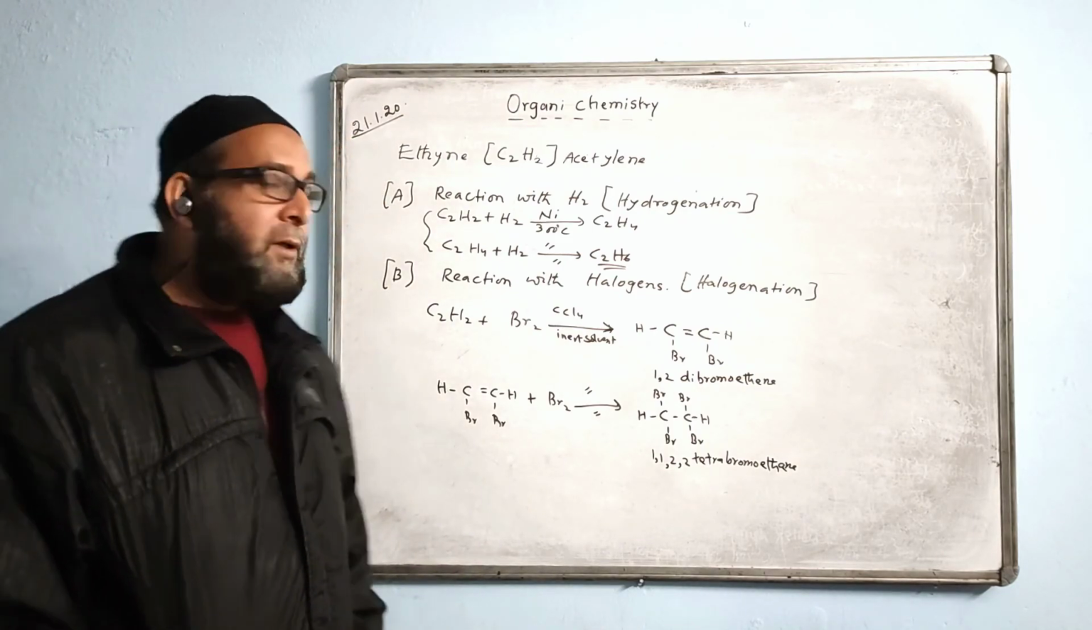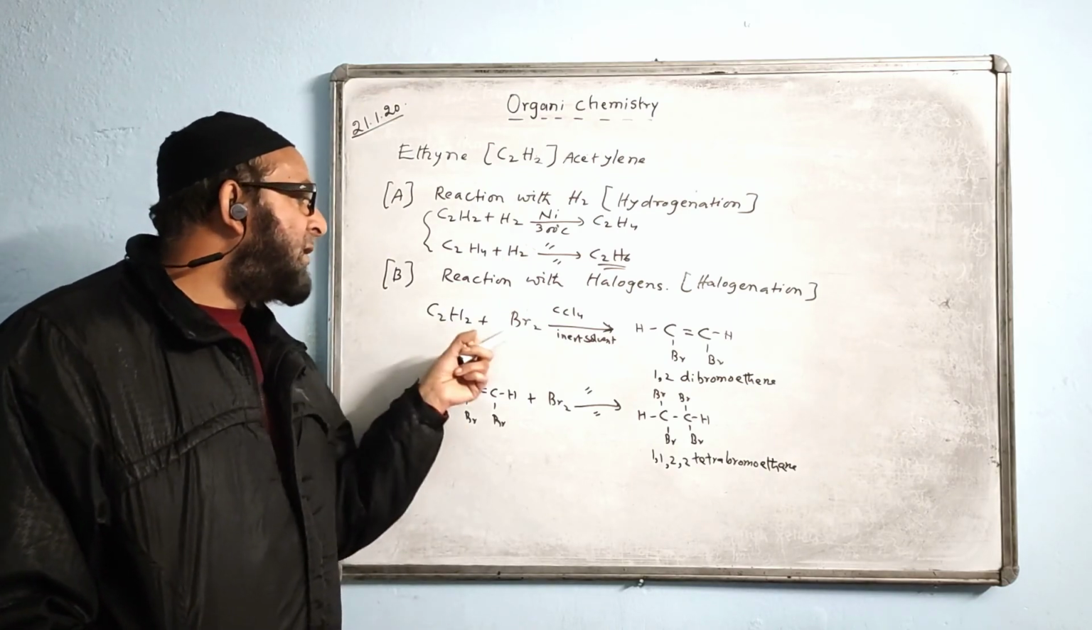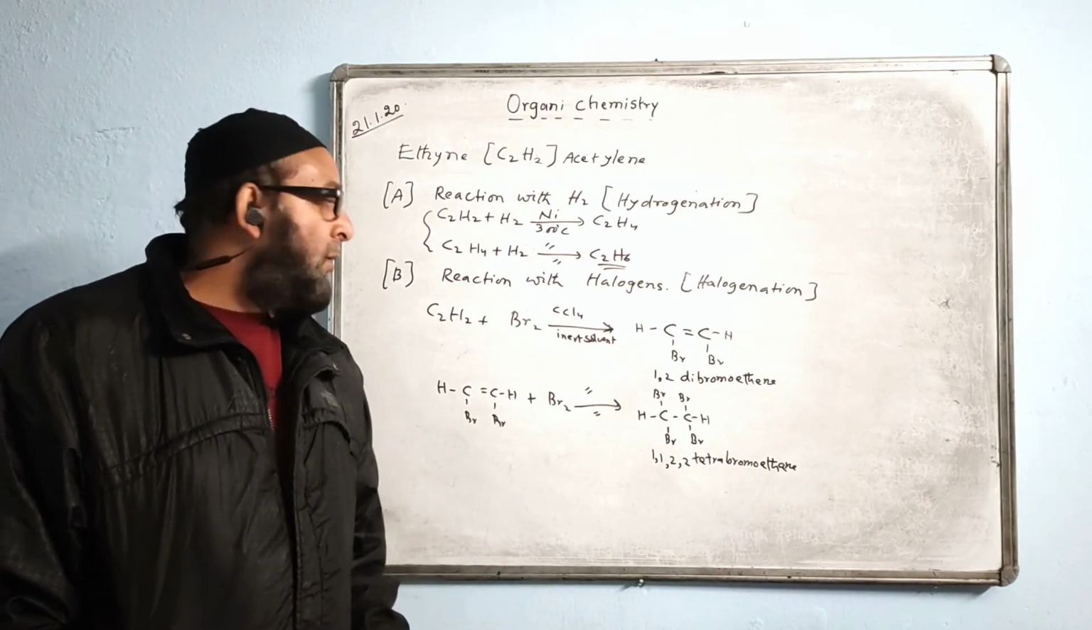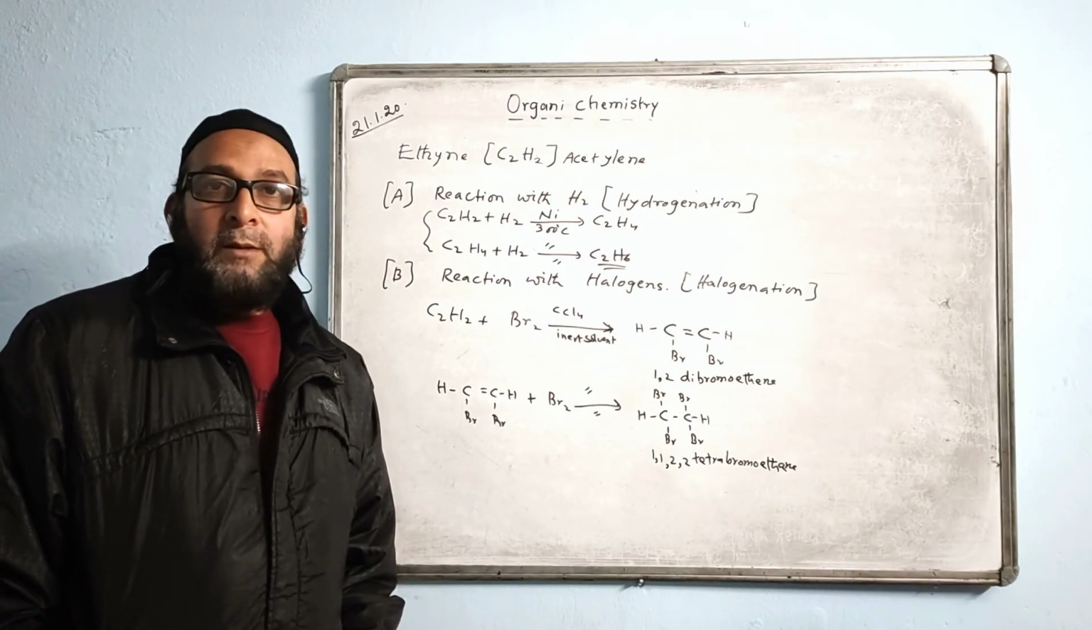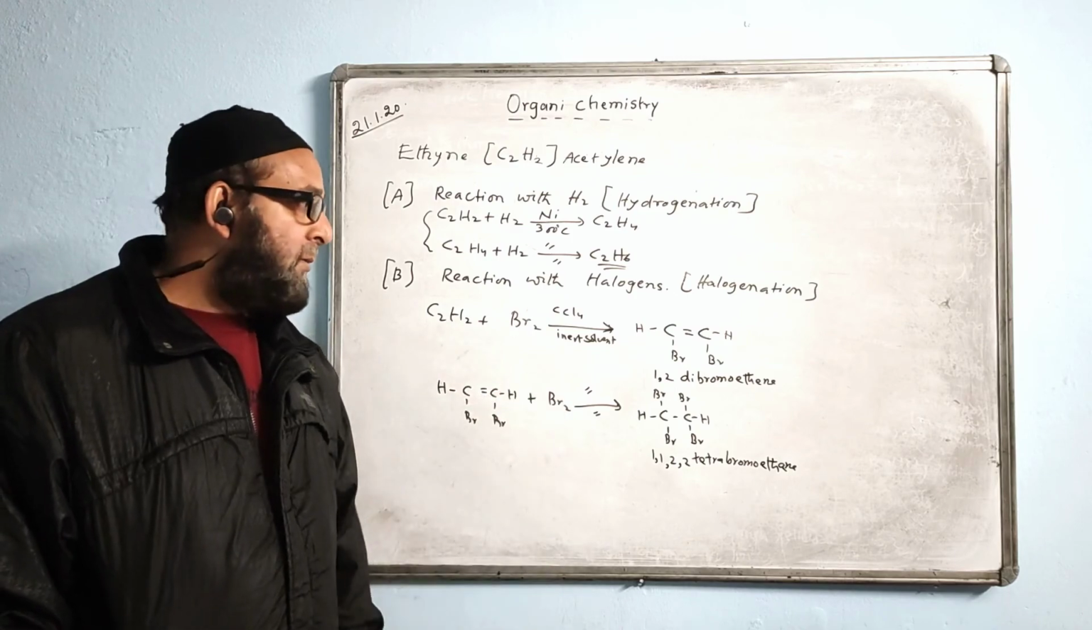And they may ask you to write down the reactions. Here also the observation will be the same. When ethyne gas is passed through bromine solution, the brown color will get decolorized, then it will turn colorless.